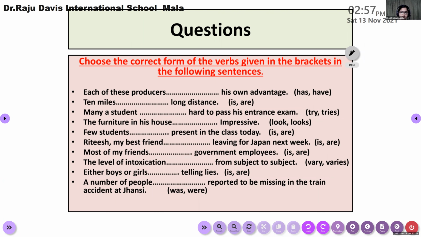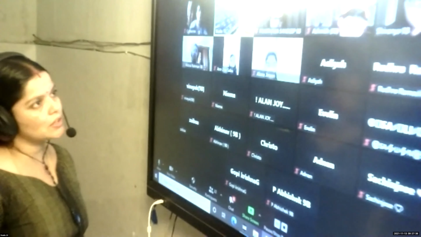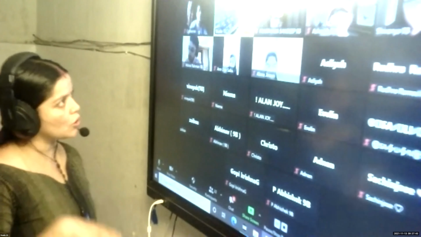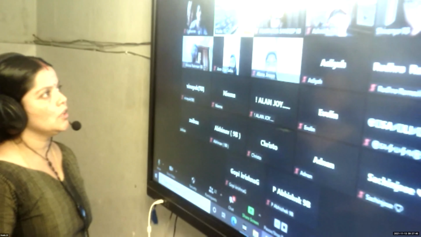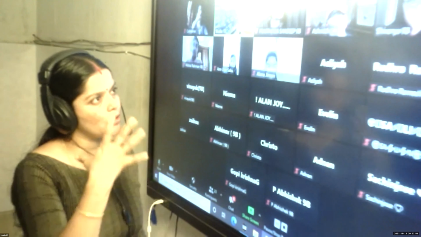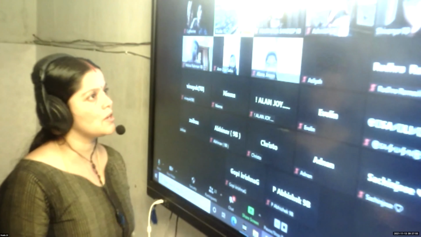Ma'am, when we are coming to school, we have to wear N95 mask. No, it is not compulsory to wear N95 mask. If you have cloth mask, double masking is recommended. If you're wearing cloth mask, wear 2 cloth masks. If you want to wear 1 cloth and 1 surgical, no problem. And if you wear N95 mask, you are safe. You can wear only that N95 mask. Along with N95, there is no need for wearing another mask.